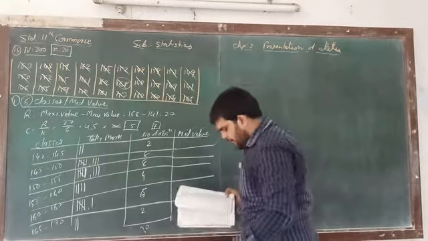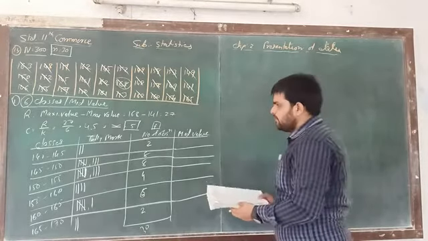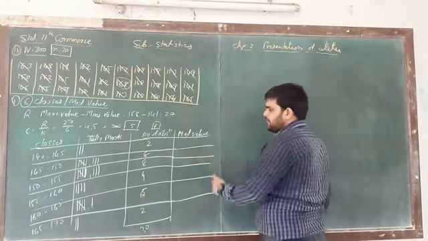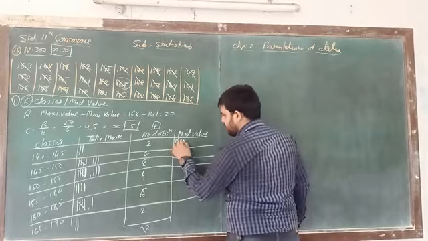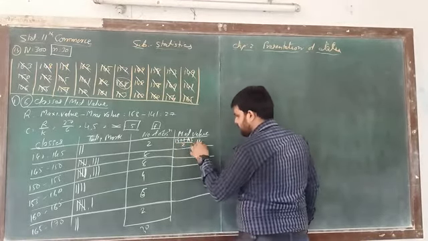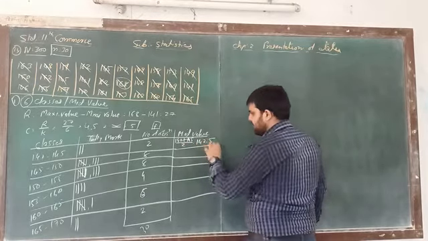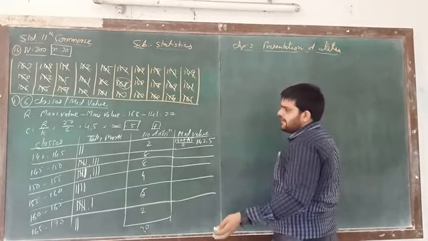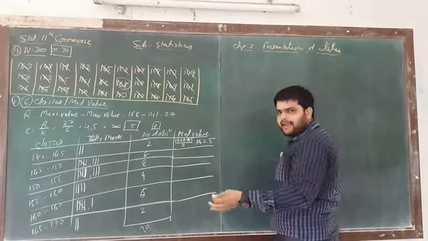Now what we have to find out? We have to find out the mid value. So 140 plus 145 divided by 2 is 142.5. Same as the class length is 5, so we have to add 5.